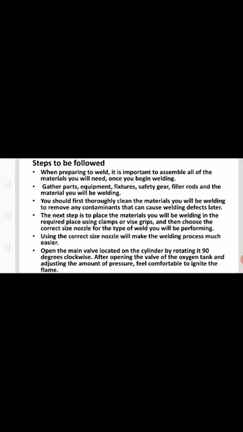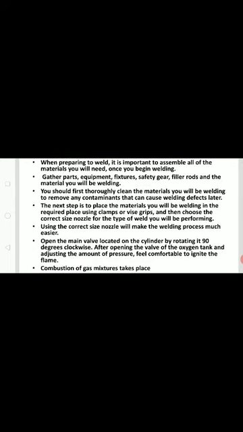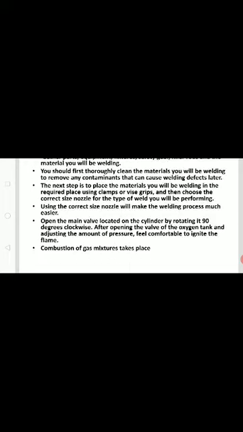The next step is to place the material you will be welding in the required place using clamps or vice grips, and then choose the correct size nozzle for the type of weld you will be performing. Using the correct size nozzle will make the welding process much easier. Open the main valve located on the cylinder by rotating it 90 degrees clockwise. After opening the valve of the oxygen tank and adjusting the amount of pressure, you can feel comfortable to ignite the flame.